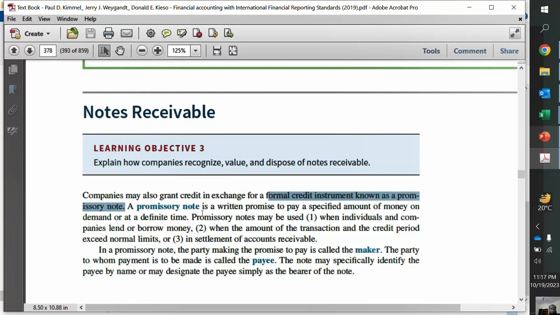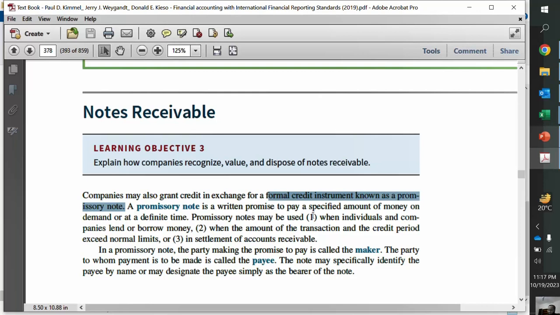So this is a promissory note, which is known as notes payable for the person on the other side, whereas it's a note receivable for the person on the receiving side. It's a written promise to pay a specified amount of money on demand or at a definite time. They may be used when individuals and companies lend or borrow money, right? So I can take a loan from a bank and sign a notes payable, so that the bank keeps the notes payable document with it. It's notes payable for me, and notes receivable for the bank. So the bank gives me cash as a loan against notes payable, right?